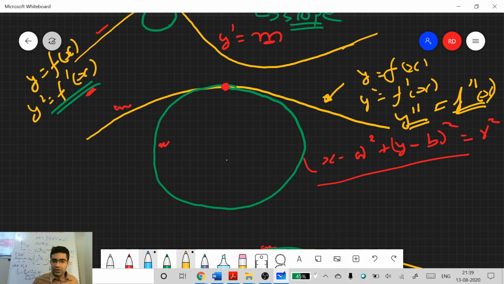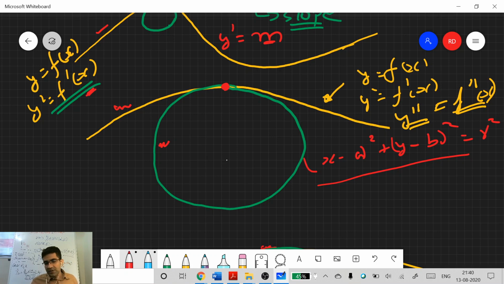So this is how we will draw a circle here, because for a circle, curvature everywhere is the same. That is the definition of a circle. Curvature will not change from place to place. If you have, for example, a parabola, curvature is changing from one point to another, but for a circle it will always remain the same.